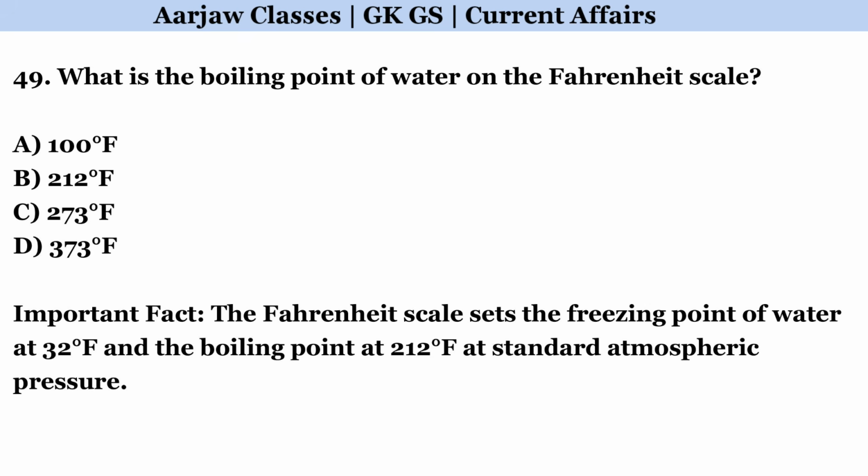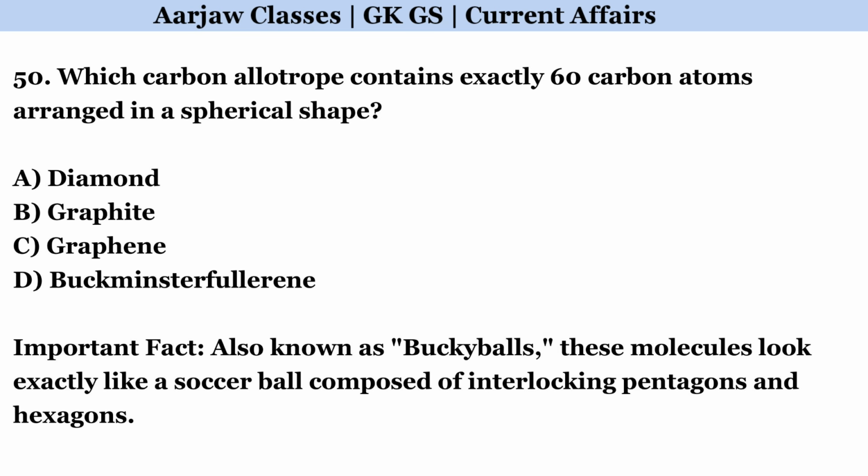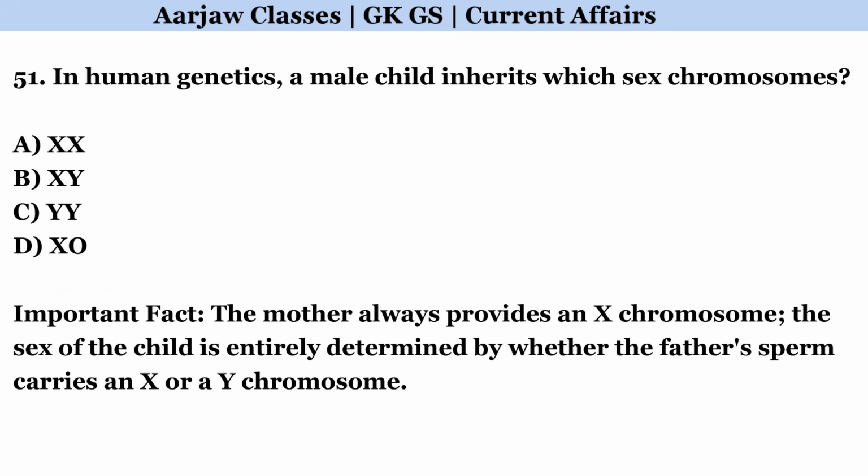What is the boiling point of water on the Fahrenheit scale? Correct option is B. 212 degrees Fahrenheit. Which carbon allotrope contains exactly 60 carbon atoms arranged in a spherical shape? Correct option is D. Buckminster fullerene. In human genetics, a male child inherits which sex chromosomes?